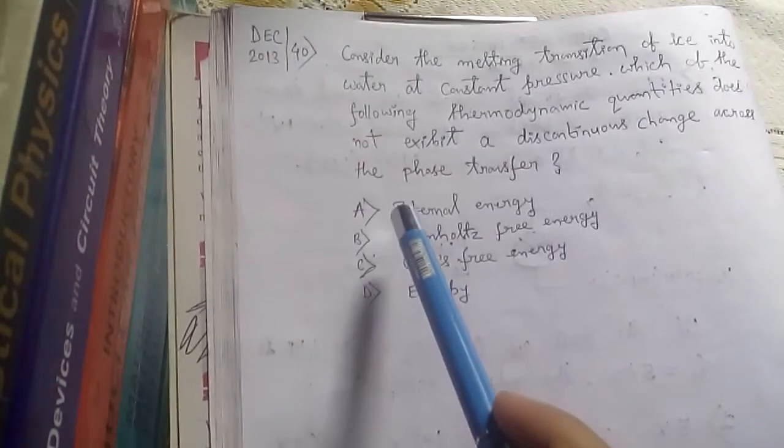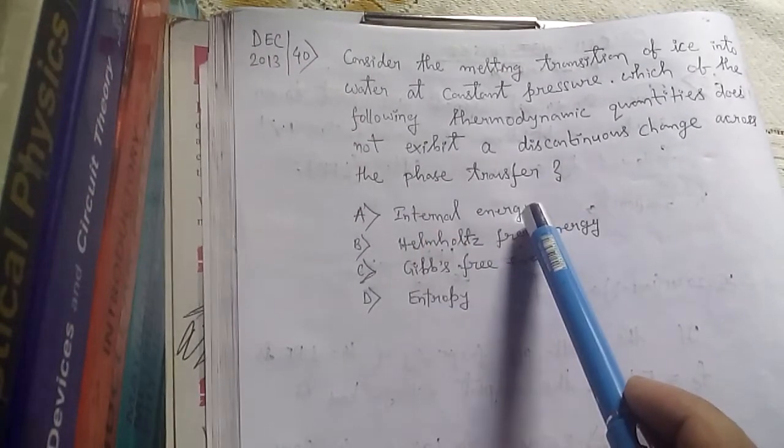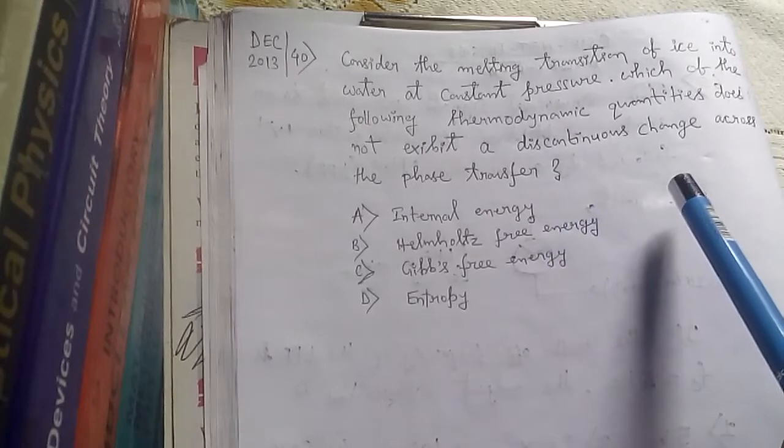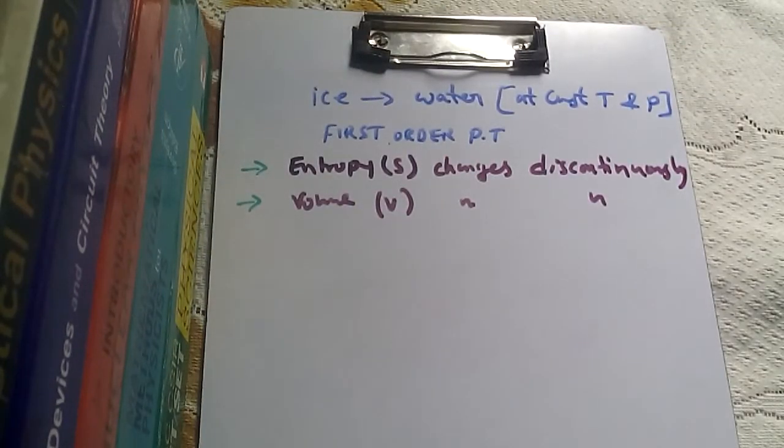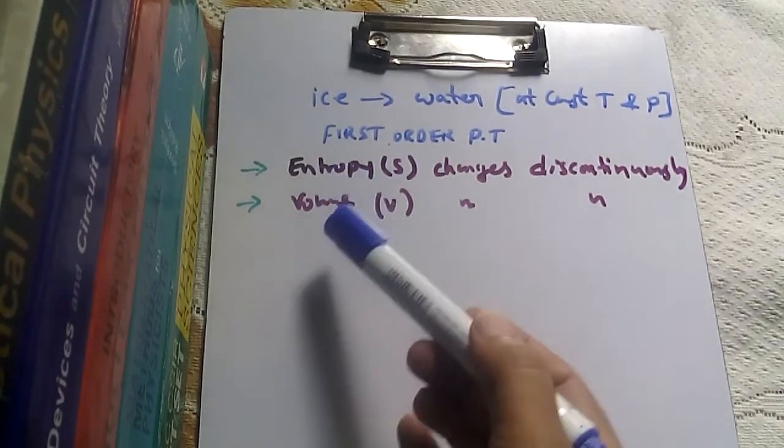Now in our problem it says whether internal energy changes discontinuously or not. So we need to find this out. We will see a little bit of derivation for internal energy, and we will check whether it depends on entropy or volume or not.